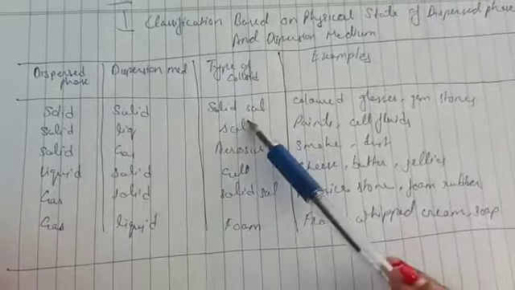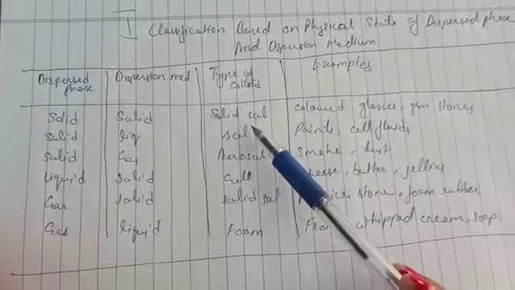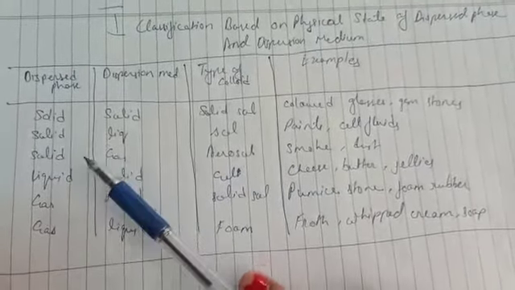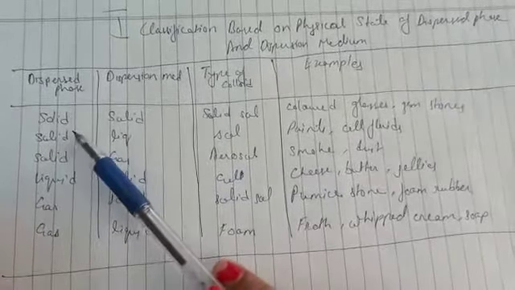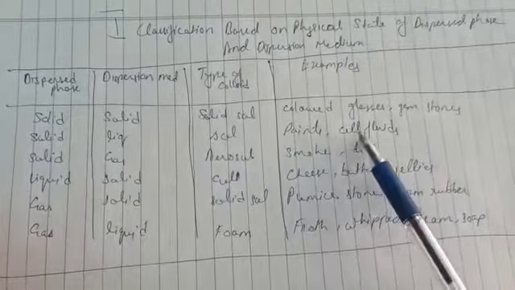So this is a very important point. In 1 mark questions also, these kinds of questions are asked, where they will give you the states of the dispersed phase and dispersion medium, and on the basis of it you have to name it with an example. So these kinds of questions also come in your exam, so look at it carefully. When solid is your dispersed phase and solid is your dispersion medium, then it is known as a solid sol, and its examples are colored glasses and gemstones.